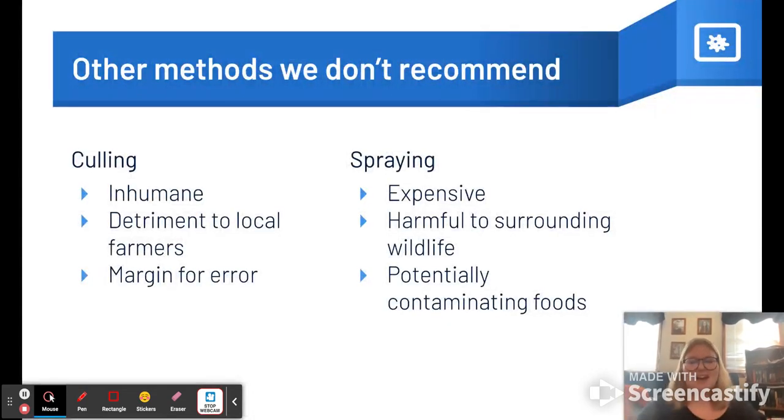There are other methods than vaccination, but I just really don't think they're the best choice for a management plan for the state. Culling is the process of killing the animals to prevent the spread of the virus. This process is not only inhumane, there are many different risks associated with culling. There are incidences of the wrong animal being culled. This is often seen in the culling of deer to stop Lyme disease.